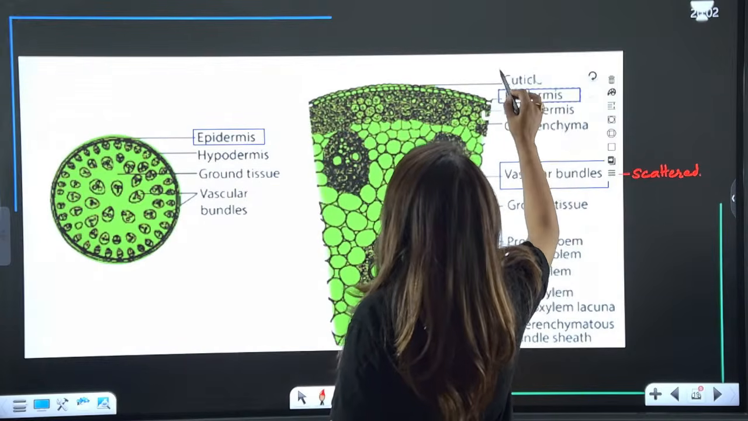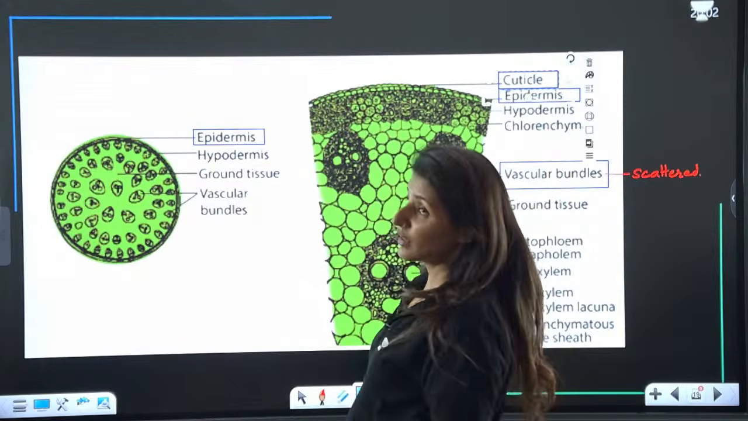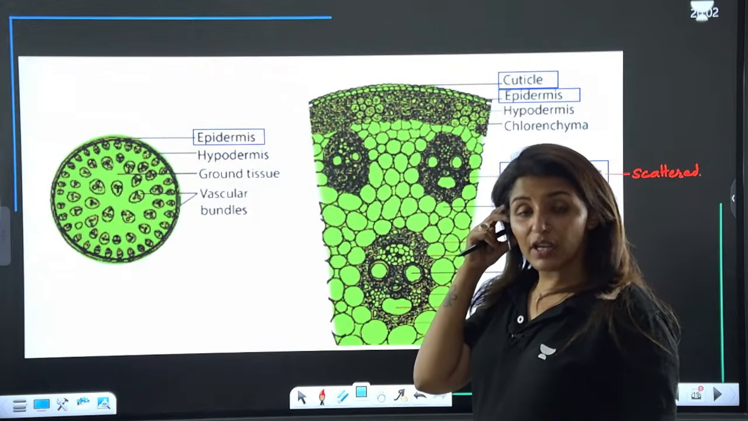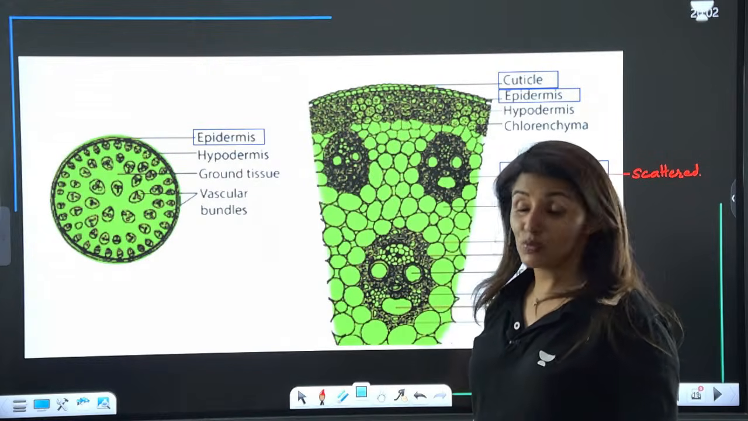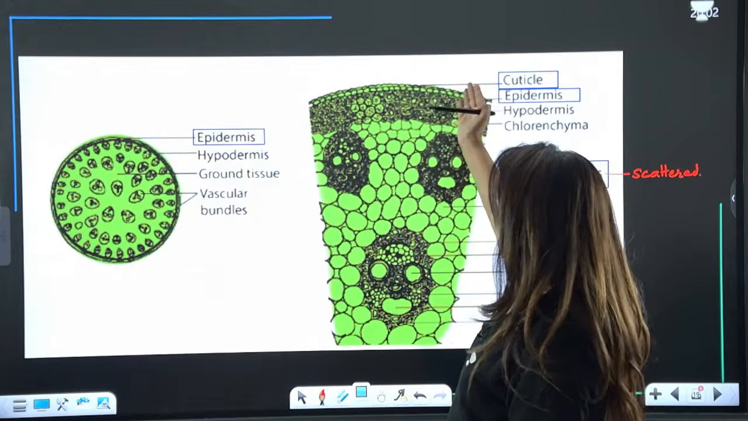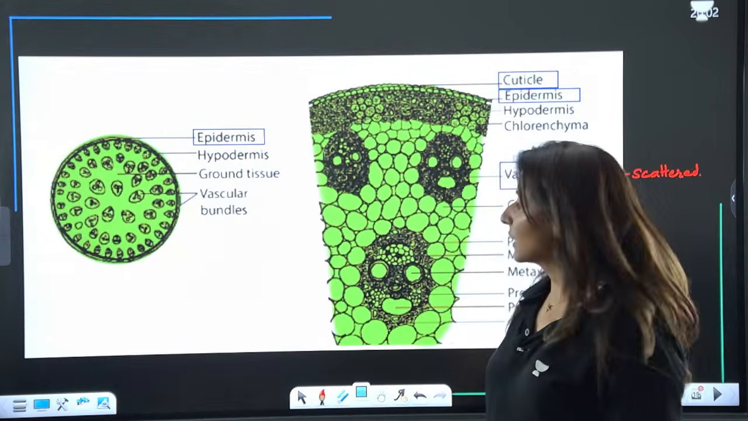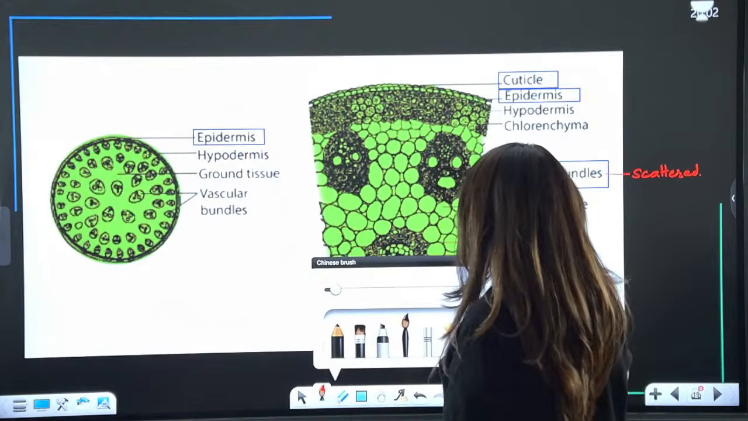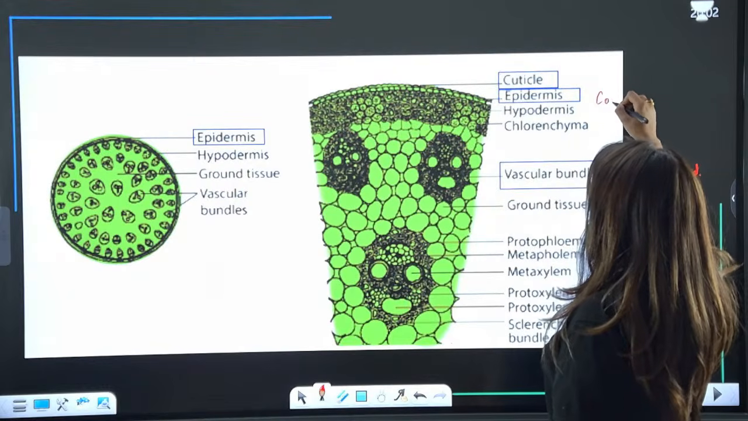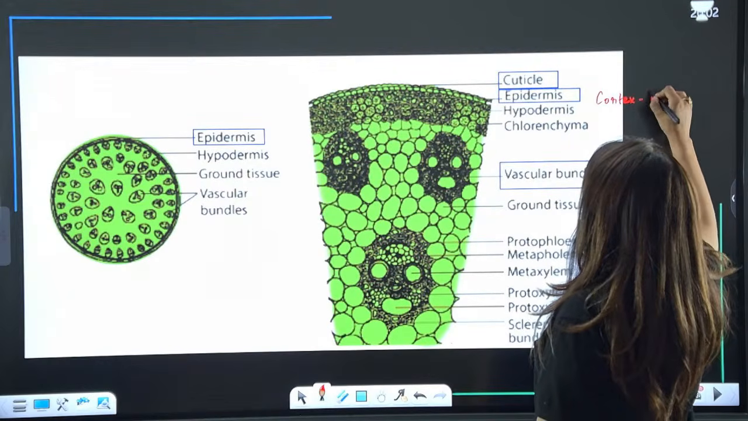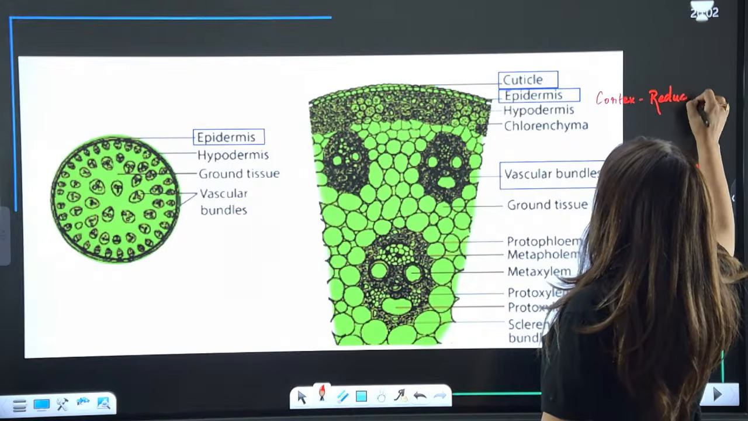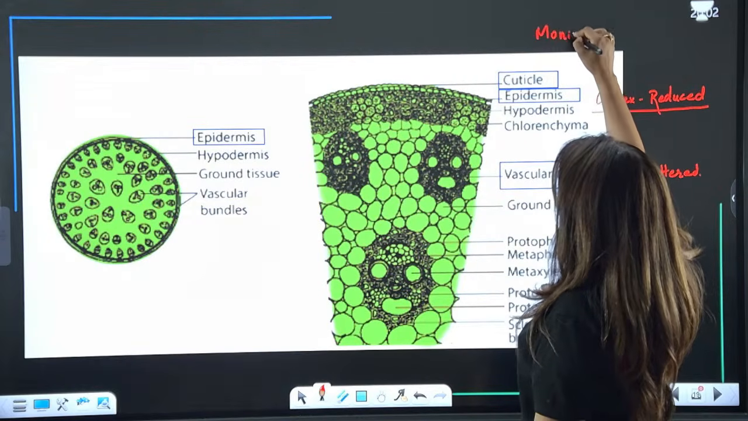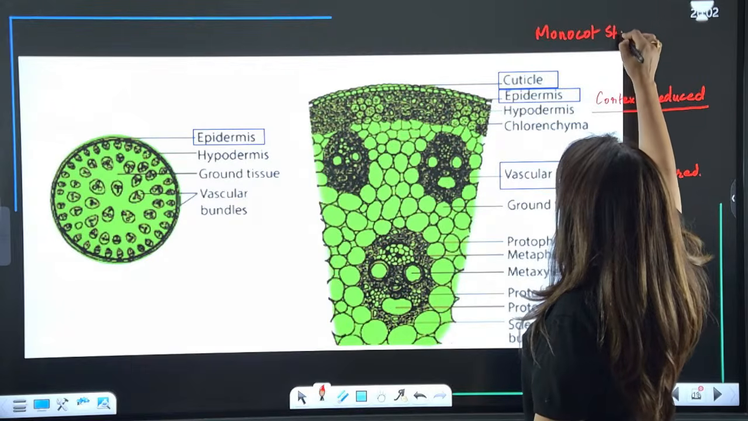Now, starting from the outer direction, we have the outermost epidermis. I told you, since it is a stem, it can have a cuticle and stomata. So the younger ones can have a cuticle and stomatal apparatus. Look at the layer of cuticle. Clear? Then, in this monocot stem, guys, the cortex is not well developed. The cortex is reduced. In the dicot stem, it was well developed. In the monocot stem, it is highly reduced.